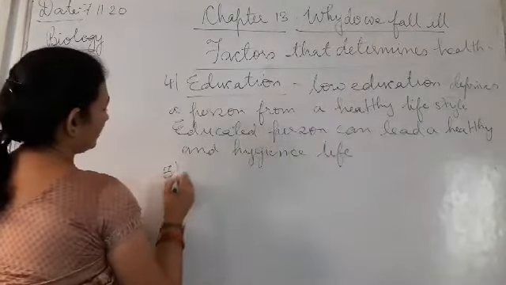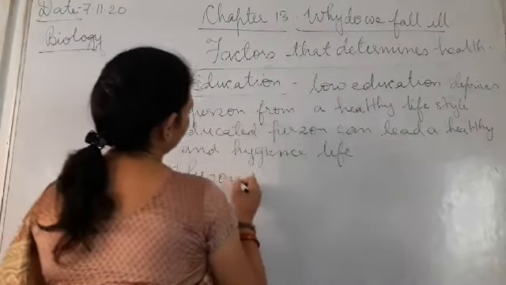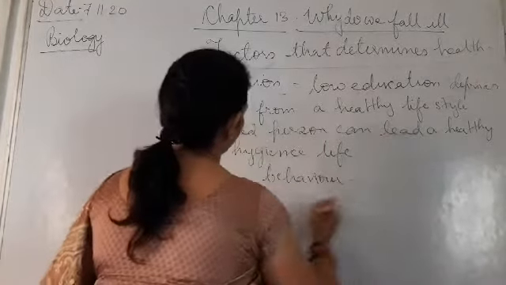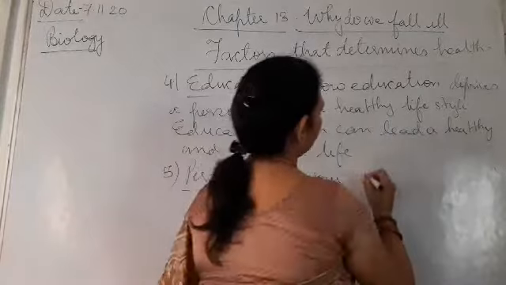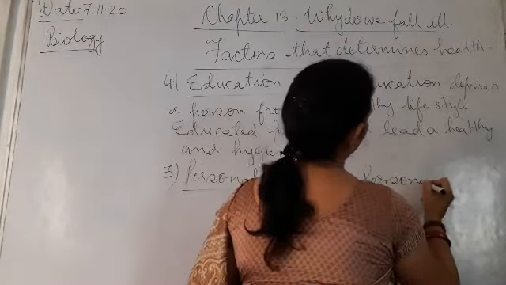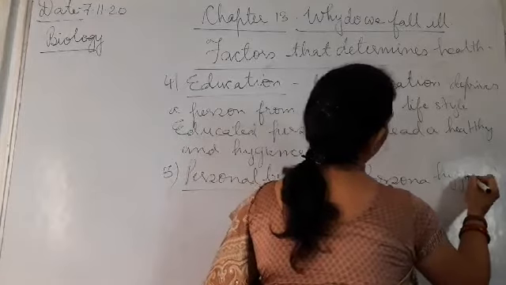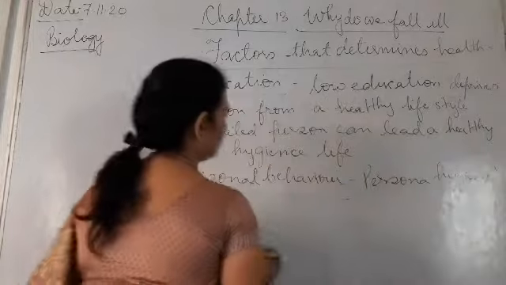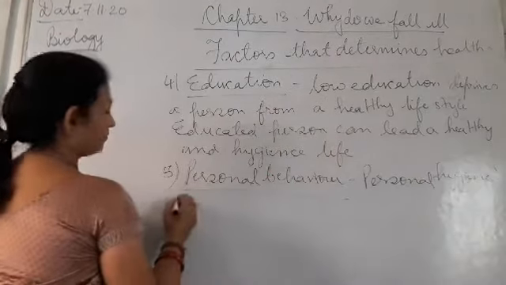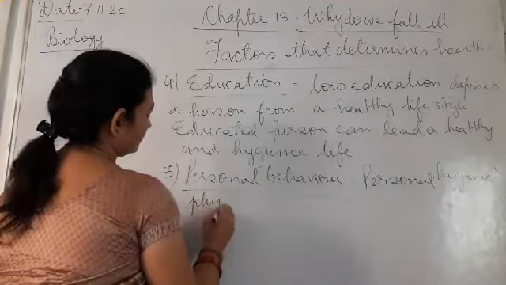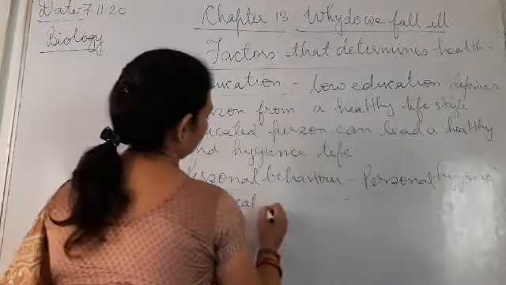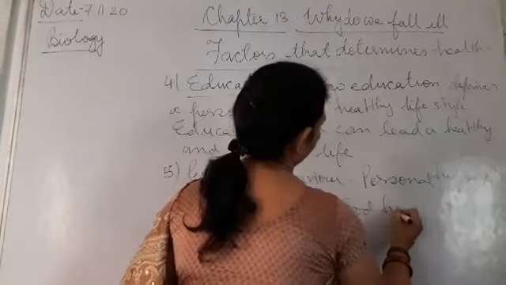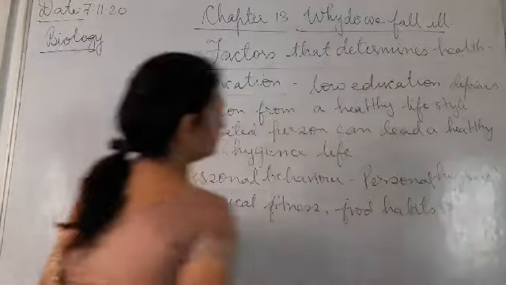Then number five, personal behavior. Personal behavior includes personal hygiene, physical fitness and food habits.